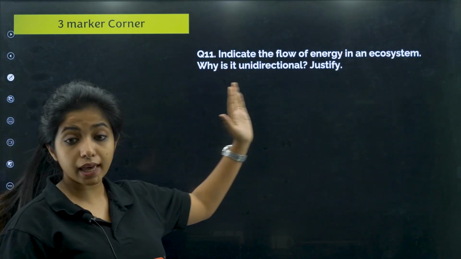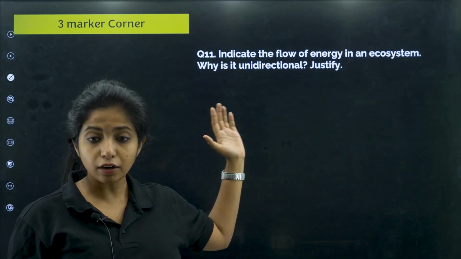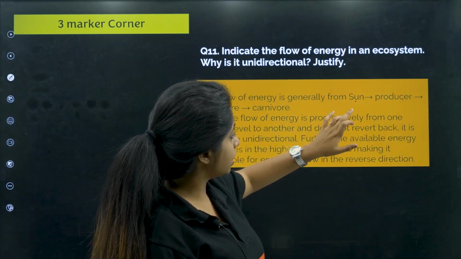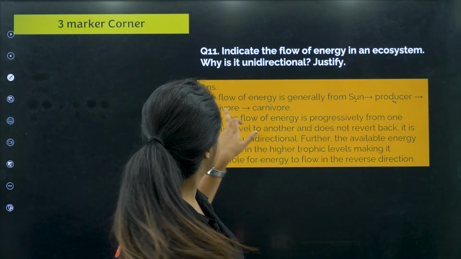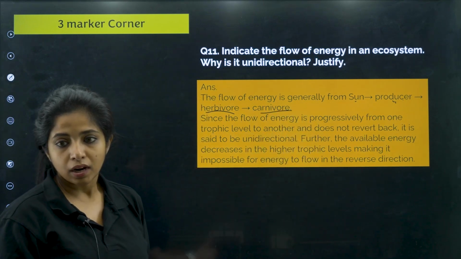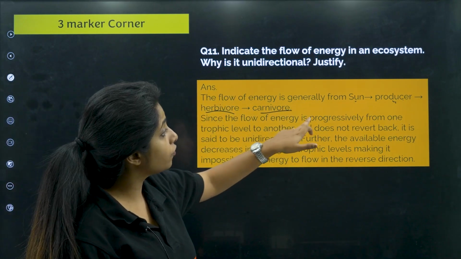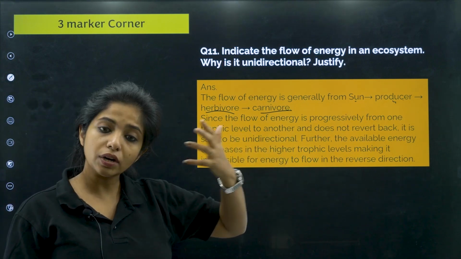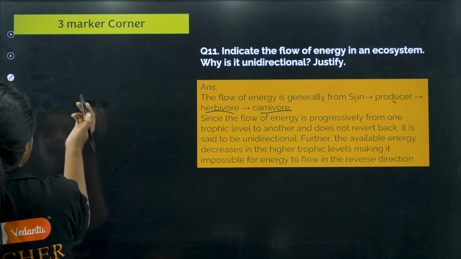So you have to make a food chain by yourself. Over here, I made a food chain: the sun is there, then the producer. The sun acts on the producer, the producer is eaten by herbivores, and herbivores are eaten by carnivores. Now why is it unidirectional? Since the flow of energy is progressively from one trophic level to another and does not revert back. Okay, they are explaining why it is unidirectional.